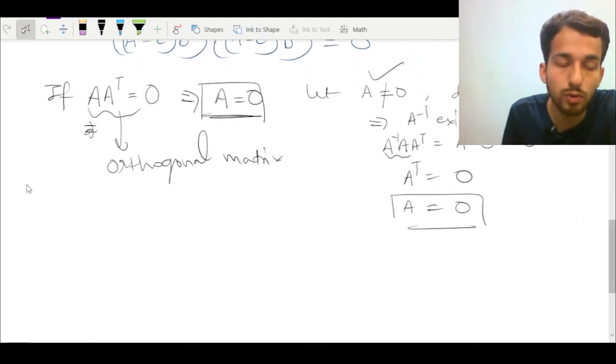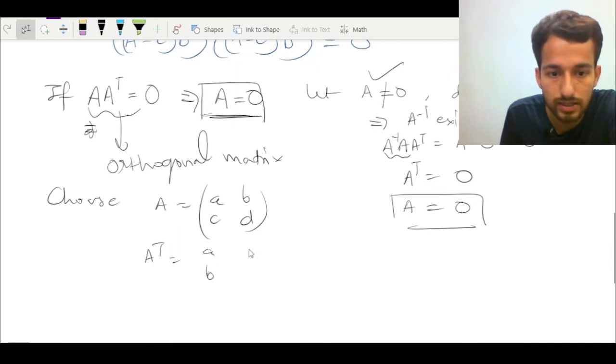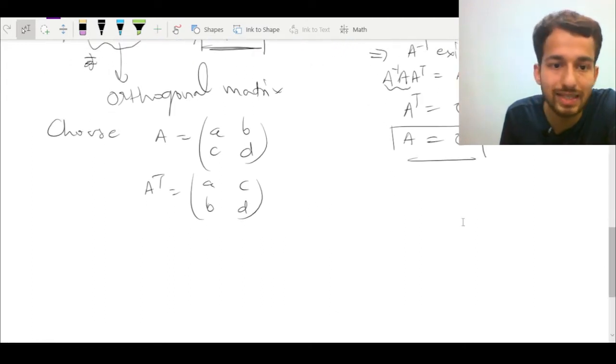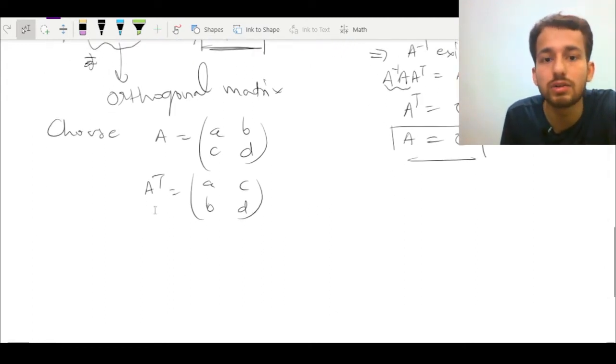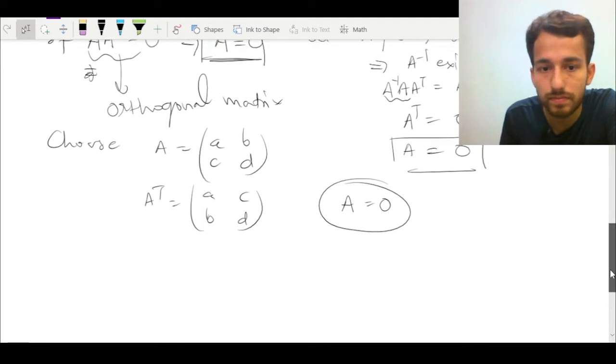In general, if you want to prove this statement, choose some matrix A, suppose a 2 by 2 matrix: a, b, c, d, where of course a, b, c, d are from R. Take its transpose, which will be simply a, b, c, d arranged transposed. You multiply these two, then you will get some equations in a, b, c, and d. Solve these equations, and you will find that A is only the zero matrix. This you have to prove; I leave it to you.